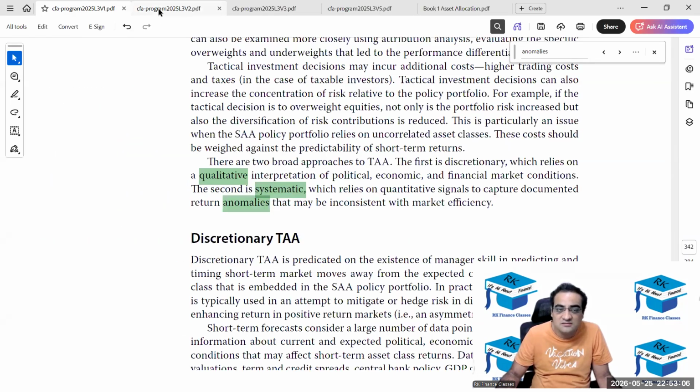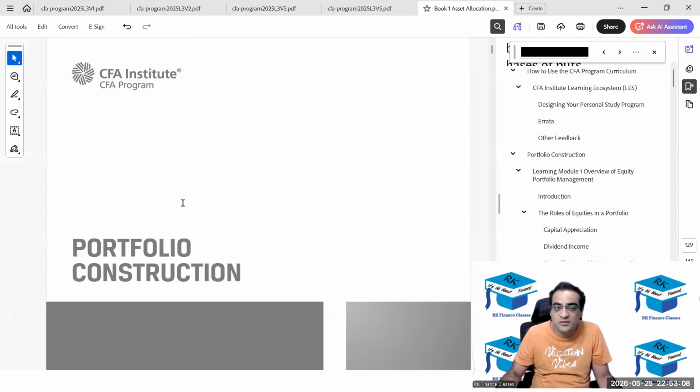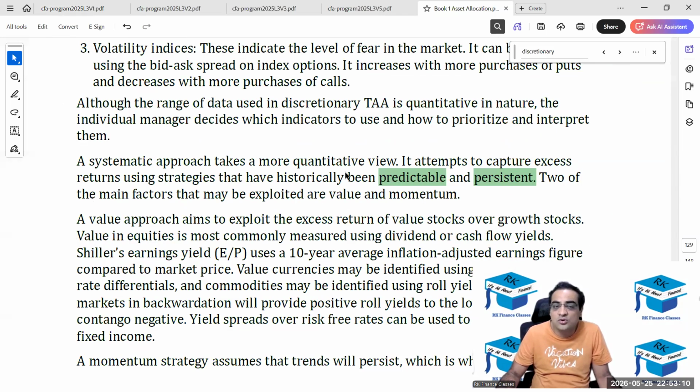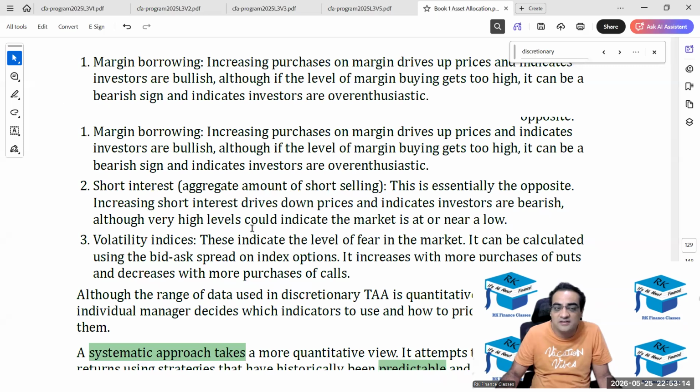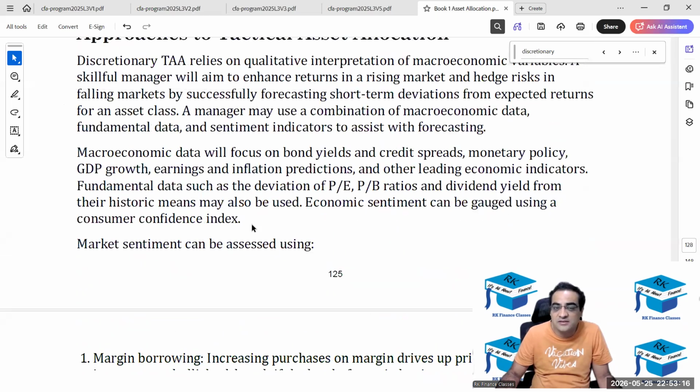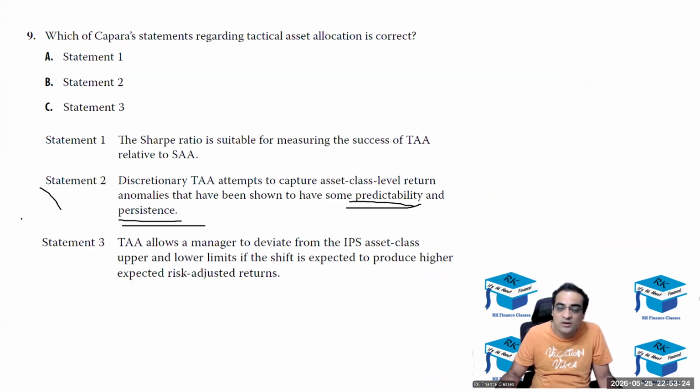Where did it go? This one. Systematic approach is more quantitative. We know it. And discretionary is more qualitative. And it was written above qualitative, we also covered all of that in detail in the lecture. Based on your prediction, your judgment, and no rules will be applied over there. Okay, and that's the reason statement 2 was wrong. It would have been systematic and not discretionary. Okay, answer was A.